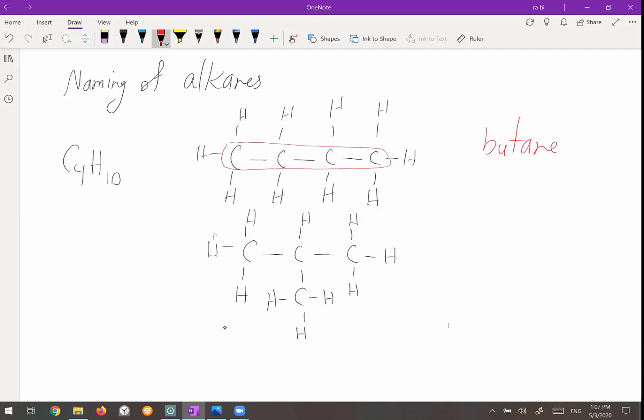But for the next one, we have to find the longest chain of the hydrocarbon. Okay, so if I start from this carbon here, this is carbon 1, 2, 3. It can be the longest chain which I can find in this structure. So I take the longest chain and we call it the parent chain. So this one is the parent chain. So the parent chain is the longest chain of the hydrocarbon. So what about this carbon that we have here? This carbon is called a branch. So a branch is connected to the 3 carbon parent chain.